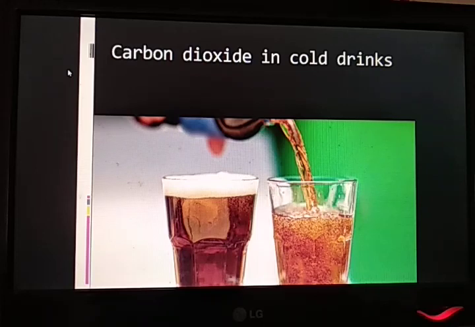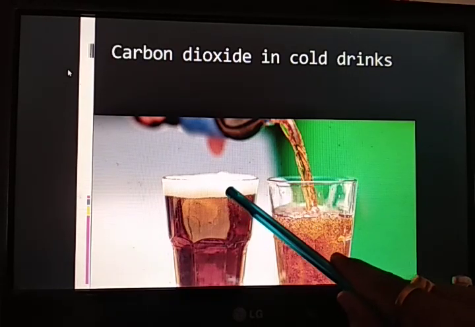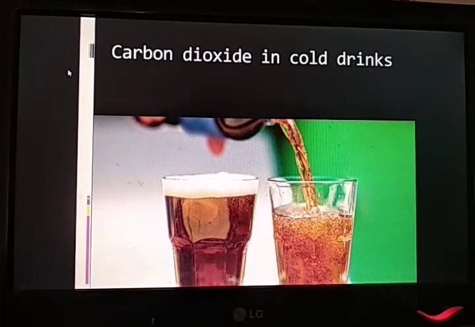Carbon dioxide, as I have told you earlier also, some cold drinks contain bubbles. When you open the container, that bottle, you will see this type of bubbling, isn't it? These bubbles are nothing but carbon dioxide gas which is present inside that cold drink.